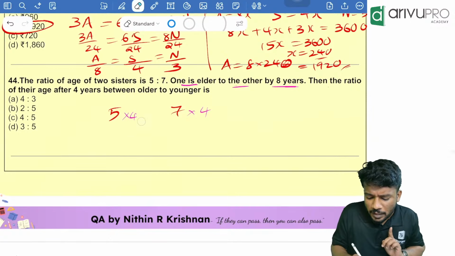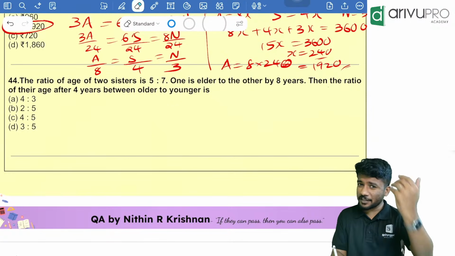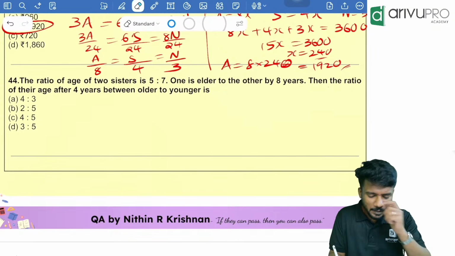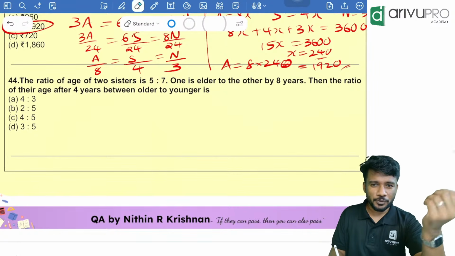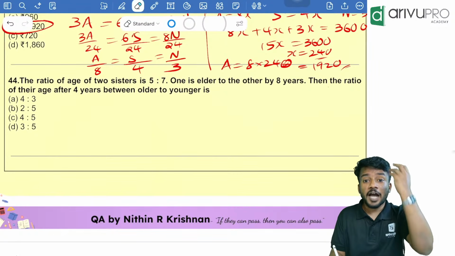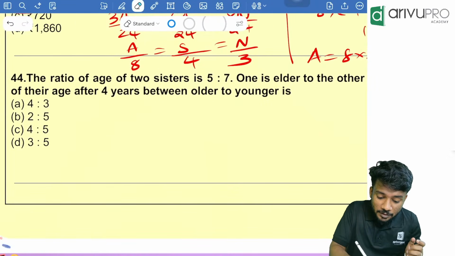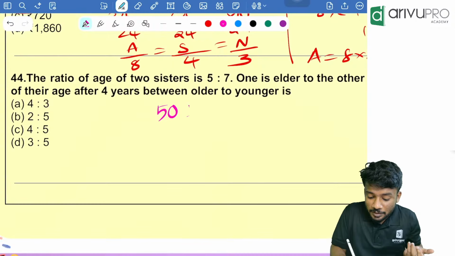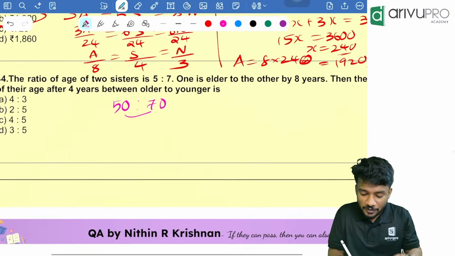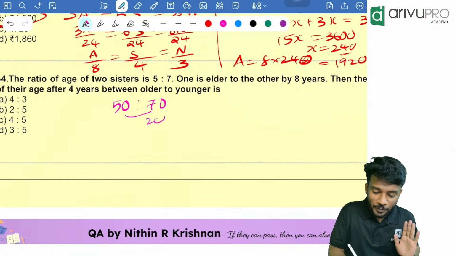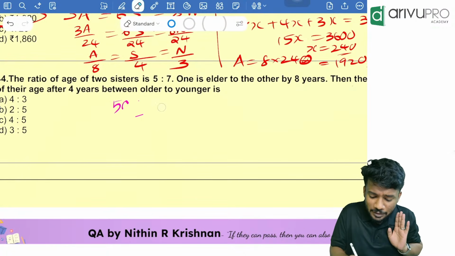Now, many people will ask, sir, how to assume these type of things in the examination hall? It will be very difficult, right? No. People, first of all, whenever you get a question based on ratio or proportion, your approach should always be to assume. Whenever I see 5:7, I will randomly assume that the ages are 50:70. But here the difference is 20. Is that the case? No. That means 10 is not the common multiplier between them.